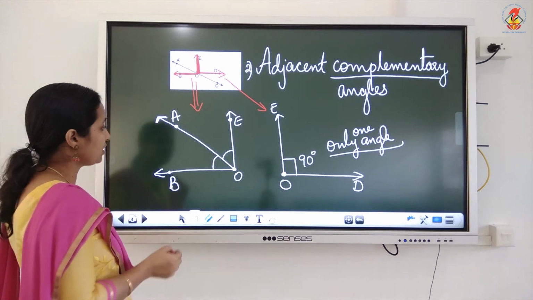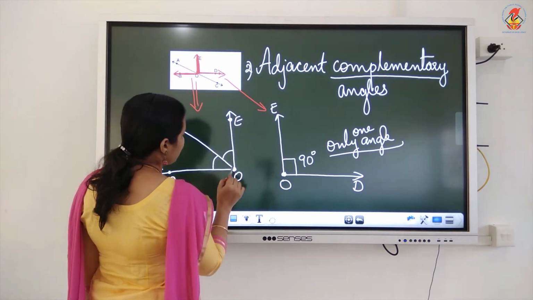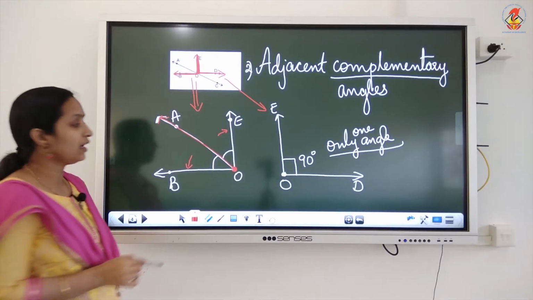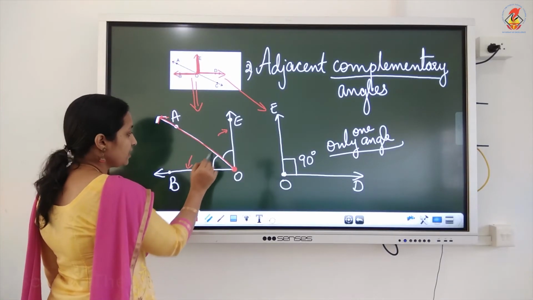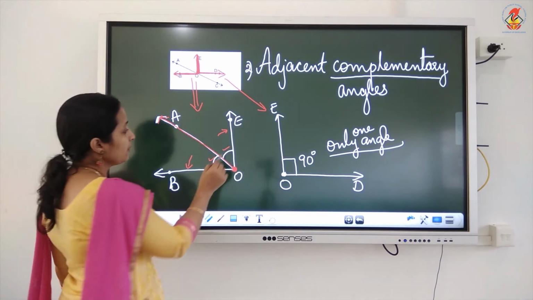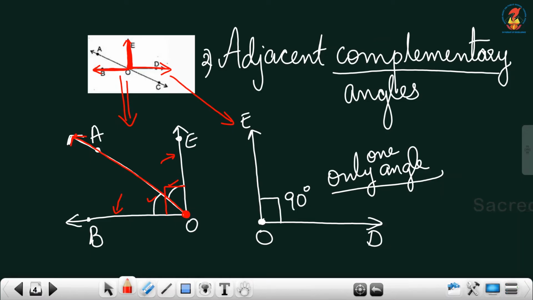Just look at the conditions. They have a common vertex. These two angles have a common vertex O, and these two angles have a common ray or common arm. Common arm is there, and the uncommon arms are on either side. One is on this side and one is on this side. So we can say that these two angles are adjacent angles, and we know that this is 90° and their sum is 90°.